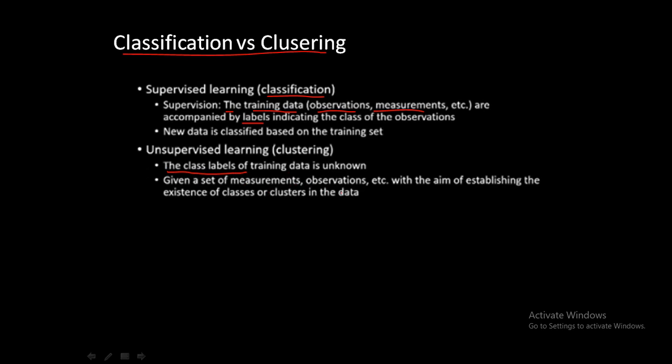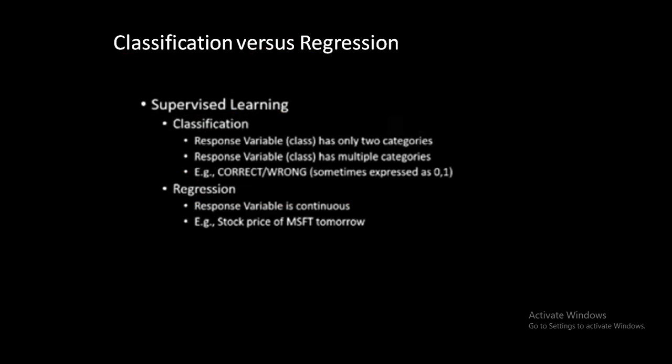Given a set of measurements or observations, with the aim of establishing the existence of classes or clusters in the data. Okay, so उसको just divide करना, that's clustering, और अगर आप divide नहीं करना चाहते, उसको label assign करना चाहते, that is classification. Now another thing is classification versus regression. So we know classification works on categorized data, regression works on continuous data, in short numerical form. So generally in classification हम लोग 2 level या 3 level के साथ वर्क करें, तो अगर 2 levels के साथ वर्क कर रहे हैं, that is known as binary classification, otherwise it is known as